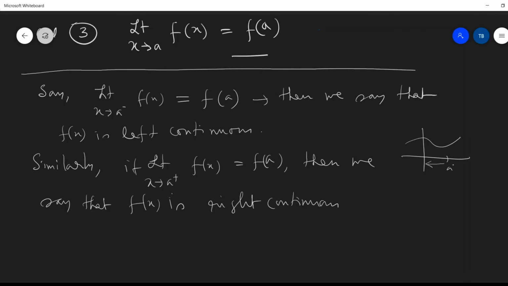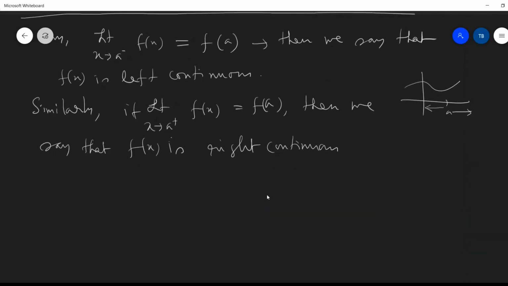That means the function f(x) is continuous towards the right side of a. So if a function f(x) is both left continuous and right continuous, then we can say that the function f(x) is continuous. This is again the same way to say the same thing.